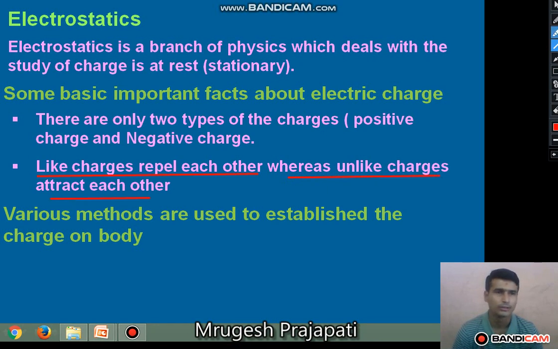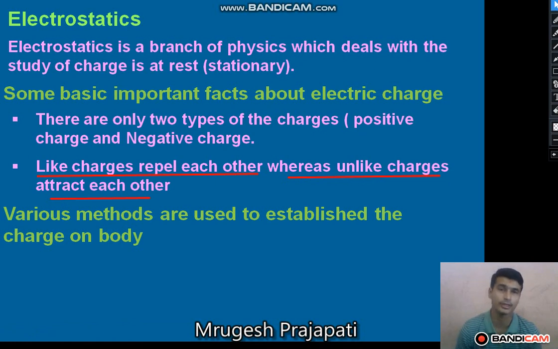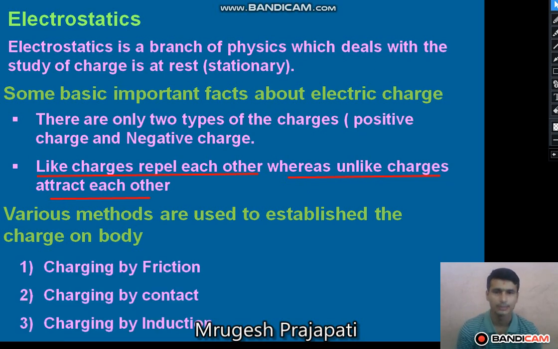So how can we establish charge on any body? We can consider any body to be electrically neutral at first, but how can we establish charge on the body? The different methods we use to charge a body are charging by friction, charging by contact and charging by induction. Step by step we will study all three methods of charging a body.